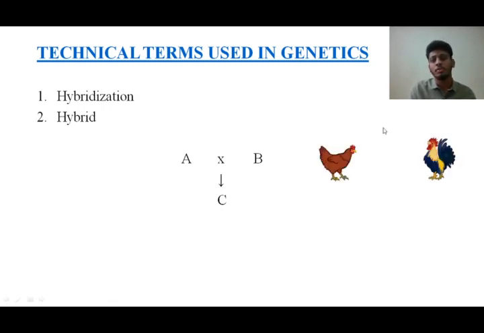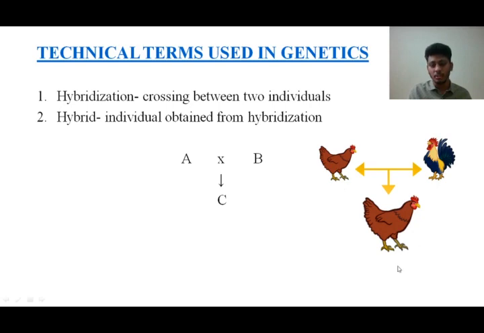I've taken an example of a male chicken, a rooster, here, and a female chicken, a hen, here. Consider the hen has a very good egg laying capacity, and consider the male has a very good capacity for meat. When this rooster with meat capacity is crossed with the hen with egg laying capacity, we get another individual with both the characters. Probably this individual here, the C individual, is very good at egg laying and the meat is also good. So now this C becomes our hybrid individual obtained from hybridization, right?